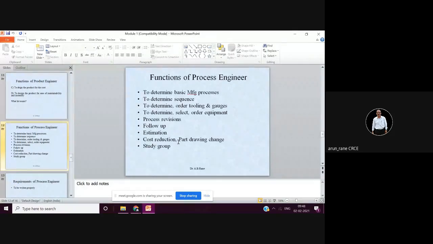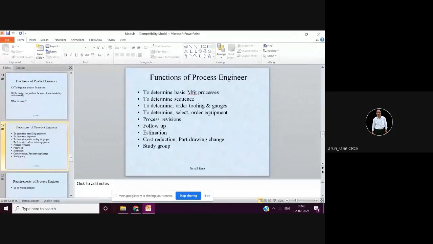Then coming to the functions of process engineering. By now you must have become familiar with what a process engineer has to do. Of course, the first important function is that he has to decide upon the basic manufacturing processes. You should understand that basic manufacturing process means